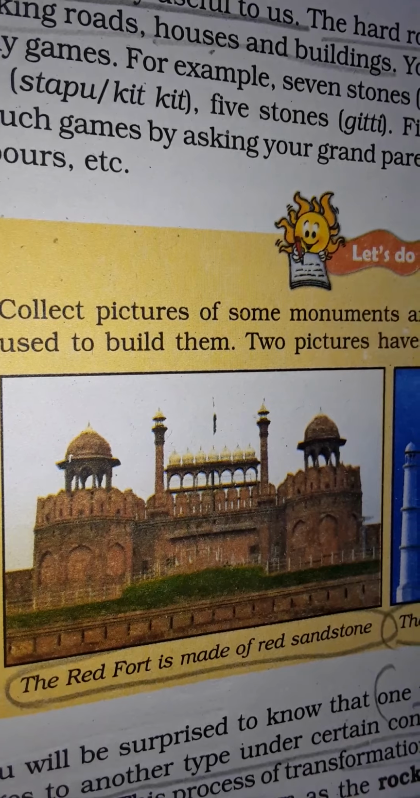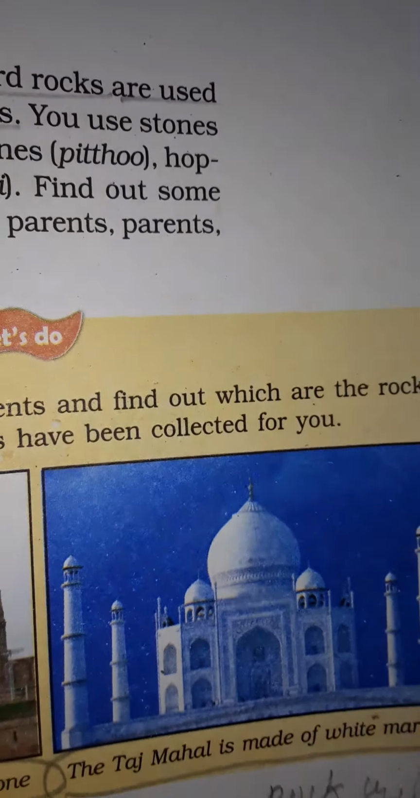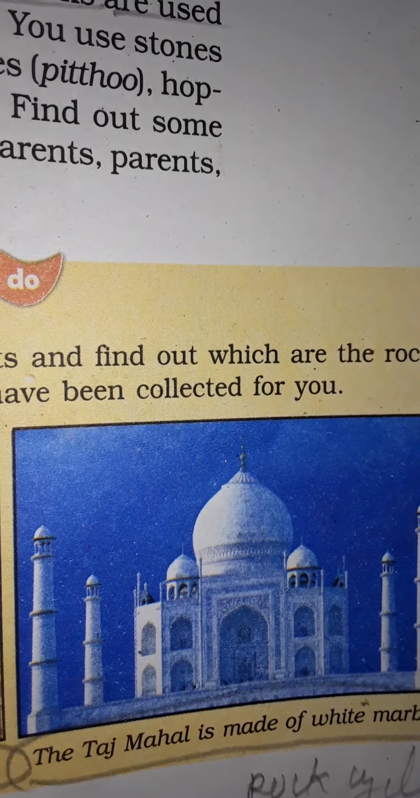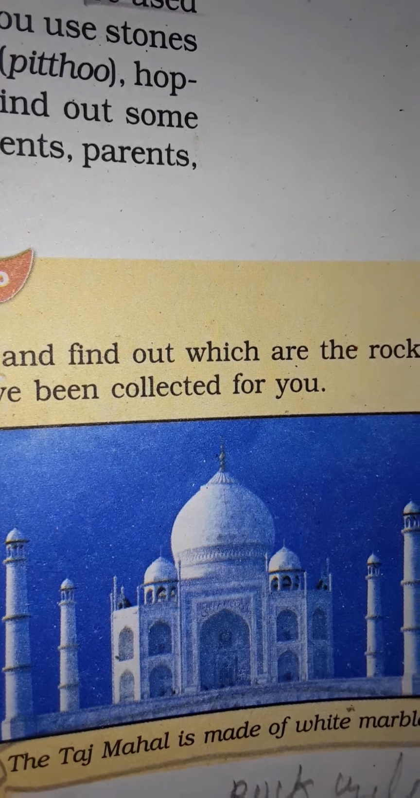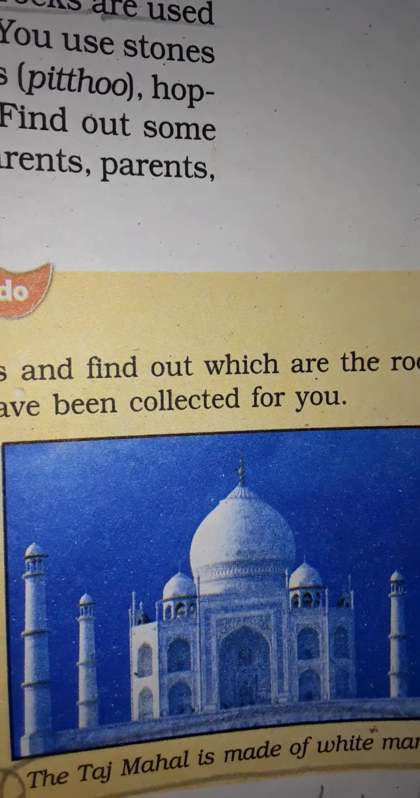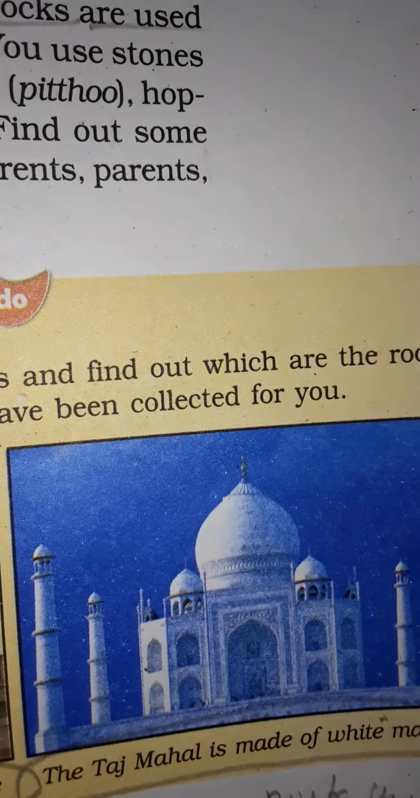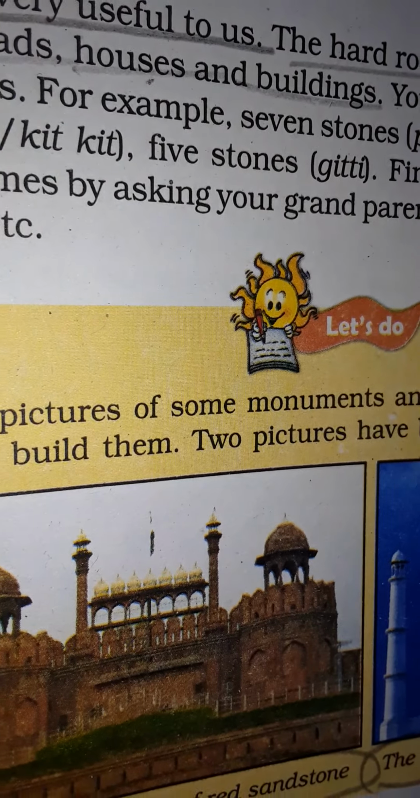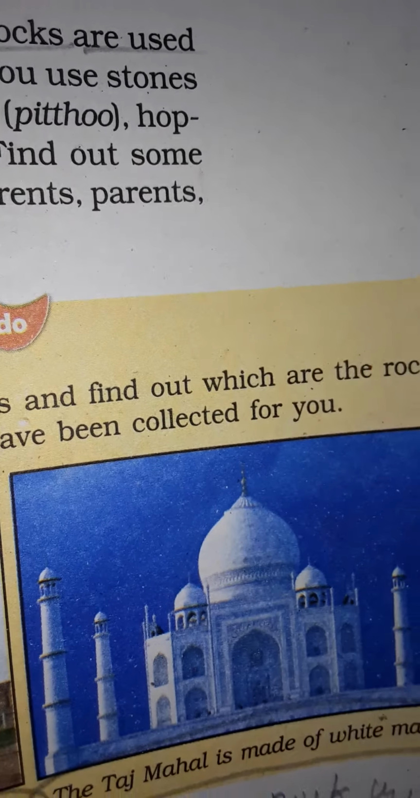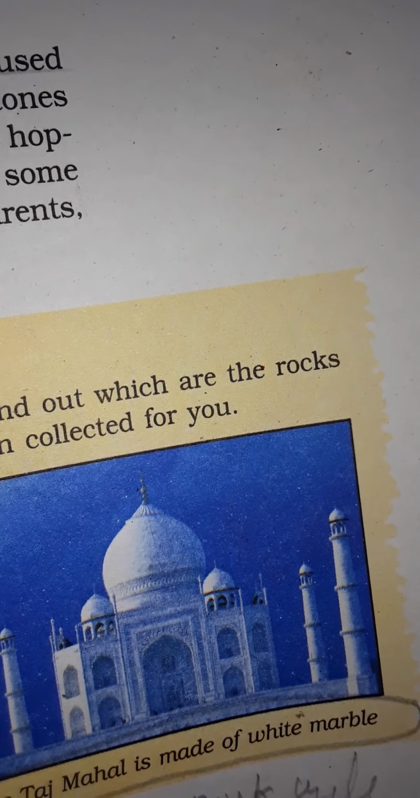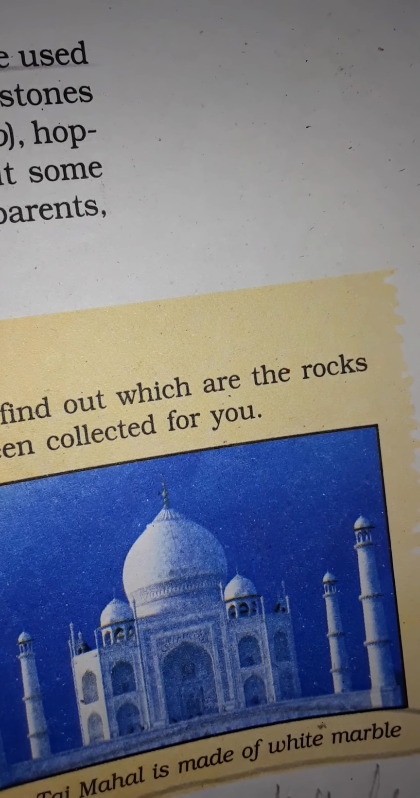Red Fort is made up of red sandstone. Then what is this? You know very well. This is the world wonder in our country, built by the Mughal king. It is made up of marble. Taj Mahal is made up of white marble, especially white marble.